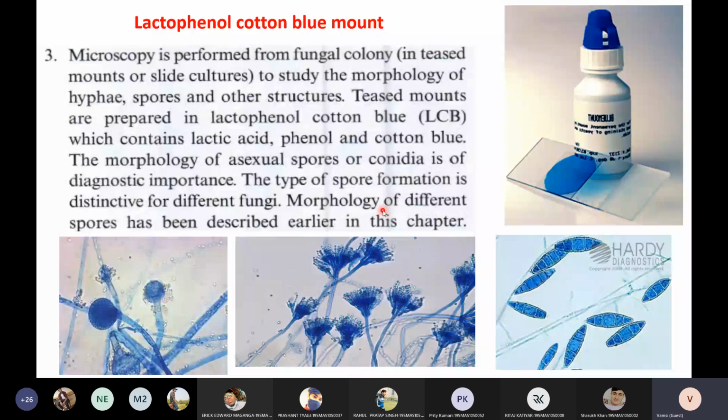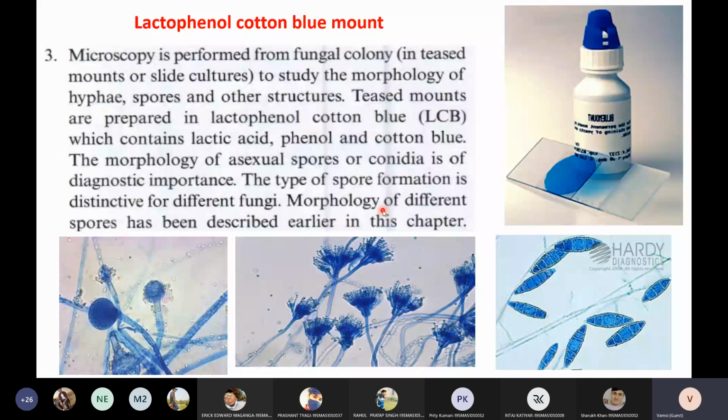LPCB contains bacteriolytic enzymes that will remove bacteria from the sample. It will also have certain antiparasitic egg removal. So only fungal samples will be visualized under LPCB. Okay. So let us see the composition of LPCB.